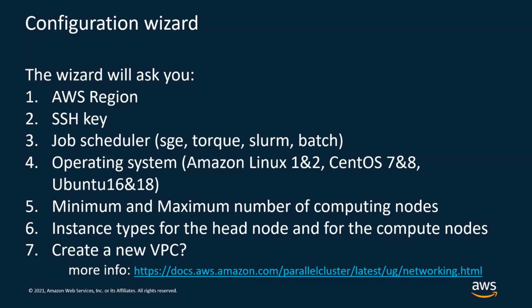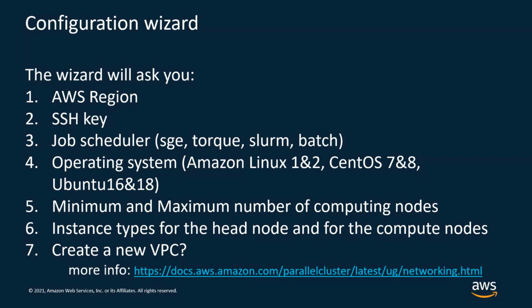This parameter is important because it will basically help you avoid incurring costs that you have not budgeted for. The minimum number is also important because once all the jobs are finished, ParallelCluster will move back to this number of compute nodes. You can have 0 as a minimum number, but if you want to have a higher number, for example 10, that means that you will always have 10 compute nodes up and running.